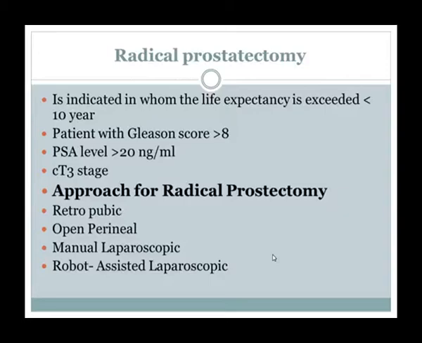So we can go for radical prostatectomy, that is the gold standard. In radical prostatectomy, we have to remove the whole prostate with capsule, and we have to remove the seminal vesicles.